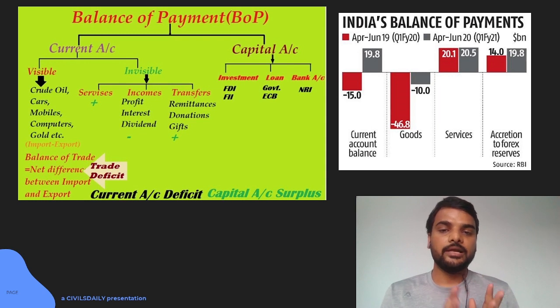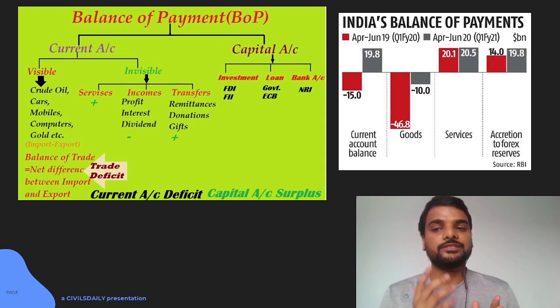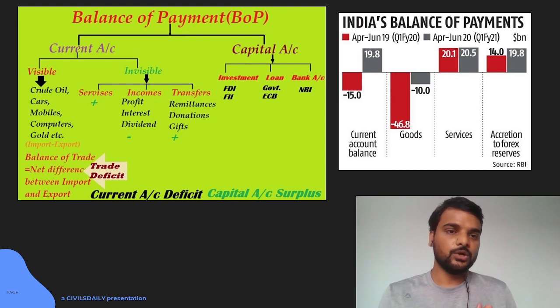So the capital account will again be balanced by the current account. You can see sometimes the current account goes positive, sometimes negative. For April to June 2019, the current account is positive, but in goods we have a negative balance.